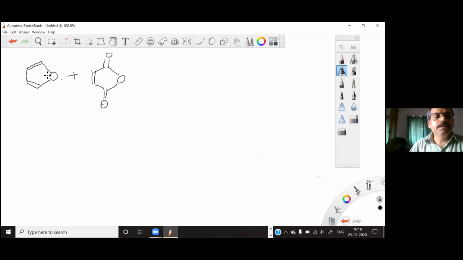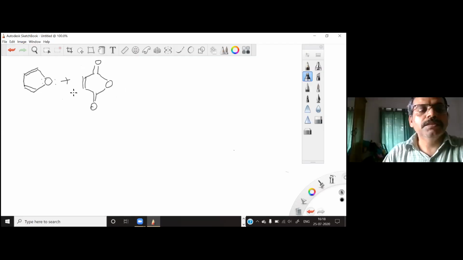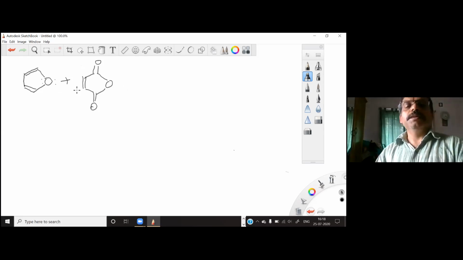So this lone pair on oxygen additionally makes this system electron rich, and this is a very good example. But more important in this reaction is the stereochemistry of this reaction.